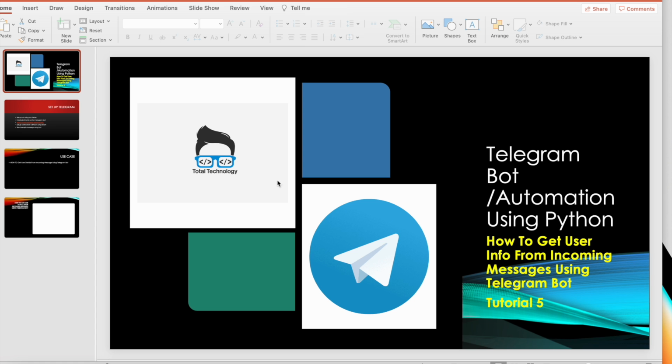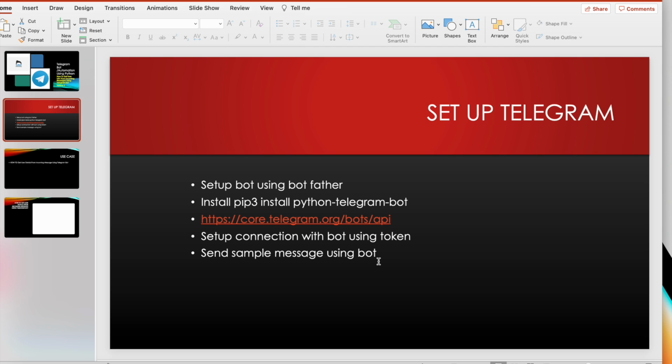Let's move on to the next slide. This is always the same, I'm just going to keep this forever. First you have to set up the bot using BotFather, then run pip install python-telegram-bot. Then go to the documentation of the bot API, set up the connection of the bot with the API token, and send a sample message using the bot. If you're able to do this, it means your bot is working fine, and then you can go ahead and start writing our program. So without further delay, let's get started.